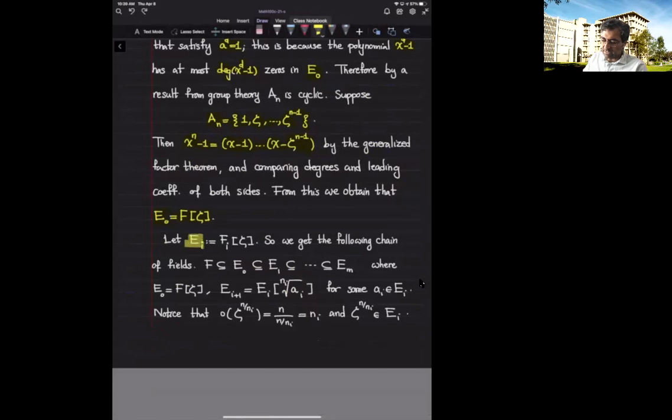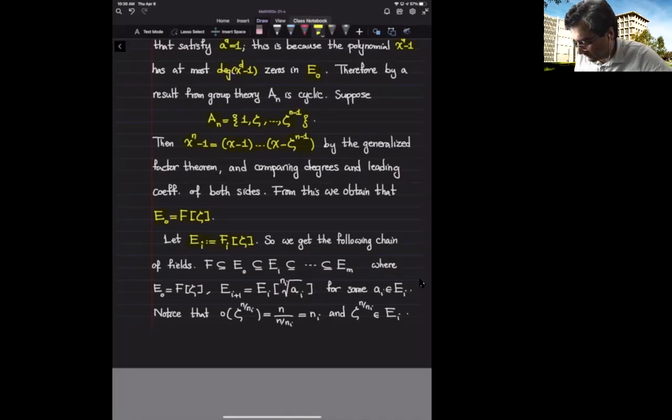So what does this mean? That means that I'm thinking about, so this means that I'm taking the splitting field of x to the power n minus 1, not only over F, but over F sub i's. I'm taking the splitting field of x to the n minus 1 over E sub m. And then I argue, as we did before, get a zeta, and then add that guy to F's.